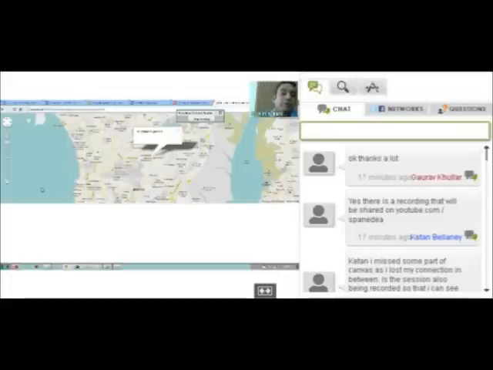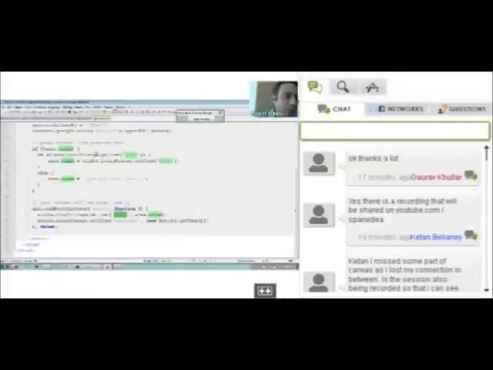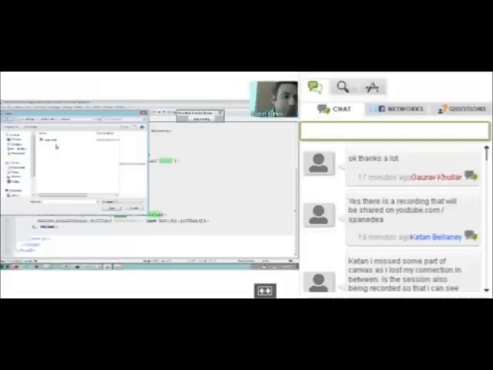So this gives you a good example of how, using a few lines of code, you can literally pick up the lat long of the user and integrate it into a map situation. Let's look at the source code quickly to see what it takes to get a lat long. I'm going to switch over to the code for the moment.